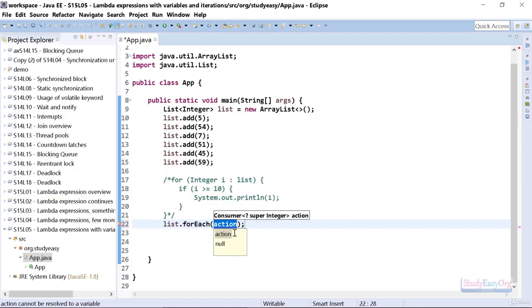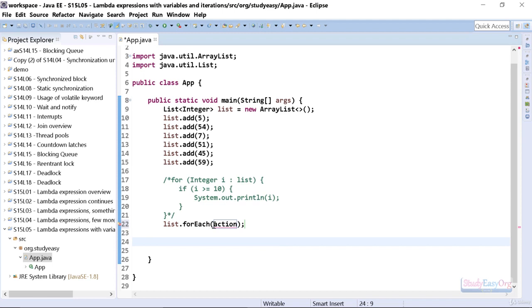So in here, this is interesting. We will make use of forEach, and inside the pair of parentheses where it is shown as action, we will pass a lambda expression. Now this expression is smart. In here, first of all, we will make use of a name. This name is a temporary variable name. This would be, for example, i.